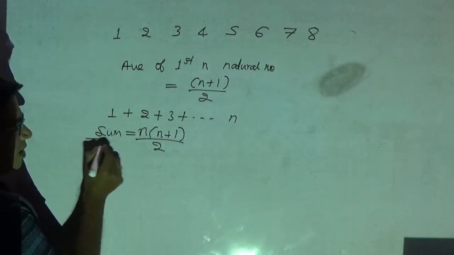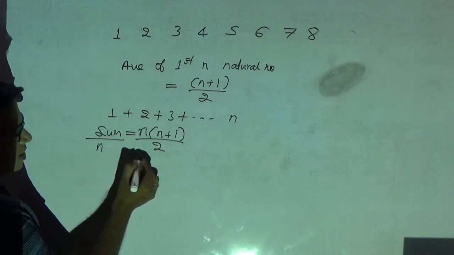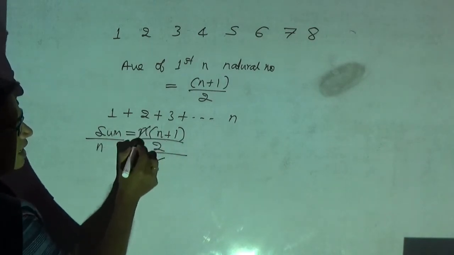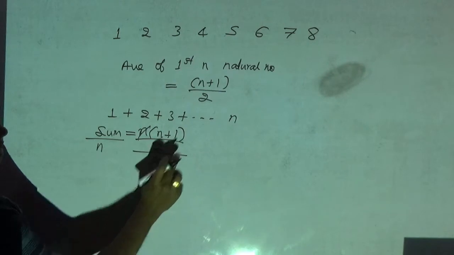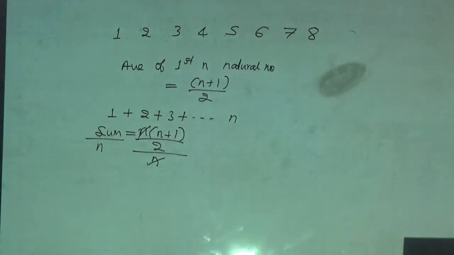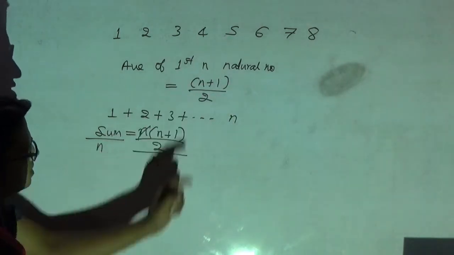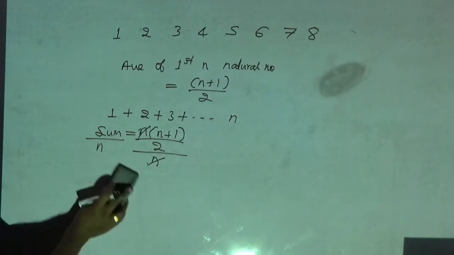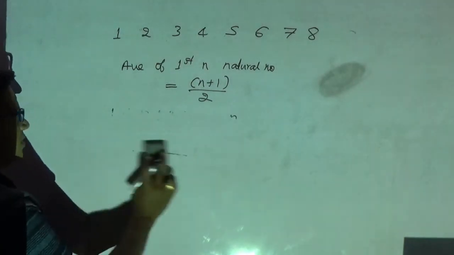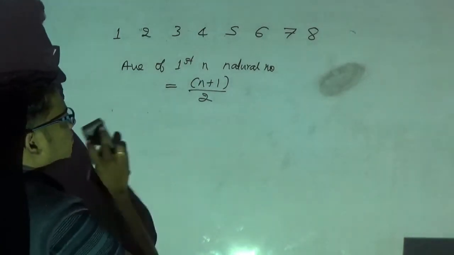Average is nothing but the sum of all the samples divided by n, right? So this would be divided by n. So n gets cancelled. Therefore average is what? n plus 1 divided by 2. That is how I got my answer. I mean this concept. Hope you understood. The average of first n natural numbers is given by the formula n plus 1 divided by 2.